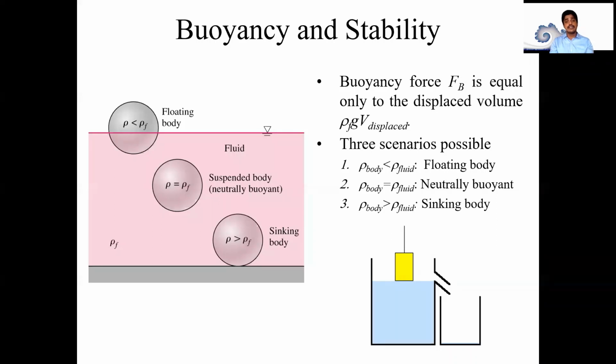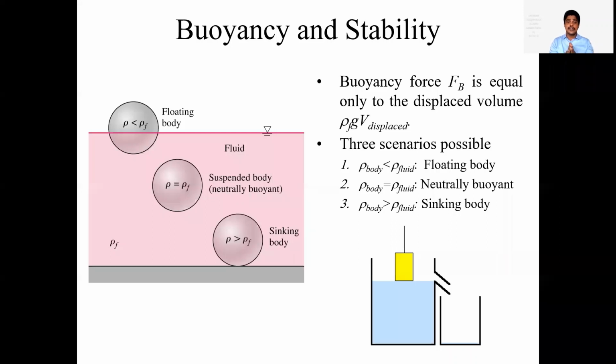in that case we call it a suspended body, where the density of the fluid is exactly equivalent to the density of the body. No, I don't want this case either. I want my body to float on the water, but partially it may be immersed into the fluid. It should not be a suspended body or sink like a single body. It should float on top, but some of the body may be immersed into the fluid. In that case, the density of the fluid is greater than the density of the body, and the body can completely lift up.